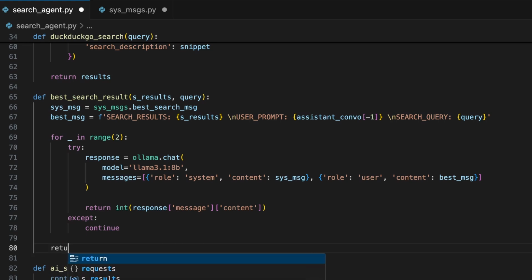Outside of the for loop, code will only run in the function if an integer wasn't already returned. If the language model does fail to produce an index for any of our prompts, we can further prevent this agent from failing by running return 0. What this does is force our program to select the first search result as the best search result in the case that the language model fails.